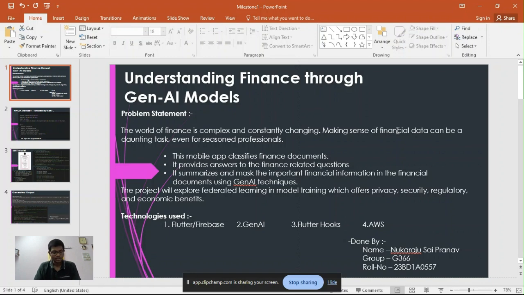And the technologies used are Flutter, which is a tool that we use to build a mobile application, with Firebase being the database. And GenAI is nothing but a combination of all the AI models that we use, like Llama and Florence GPT, or BERT and Vision Transformer, etc. Flutterhooks brings in a React component into the website where we can interact. We can connect the front end with the back end. And AWS is the Amazon Web Services, which is a cloud platform where we can deploy and host our application.